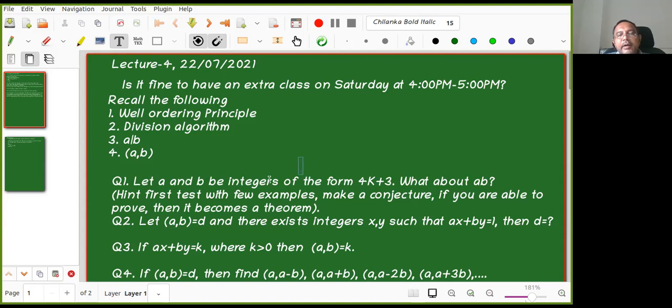Let a and b be integers of the form 4k plus 3. Then what can we say about ab? Is the question clear? If a and b are two integers of the form... Okay. So how many of you are able to do it? Yeah. Somebody raised a hand. Yes, please.